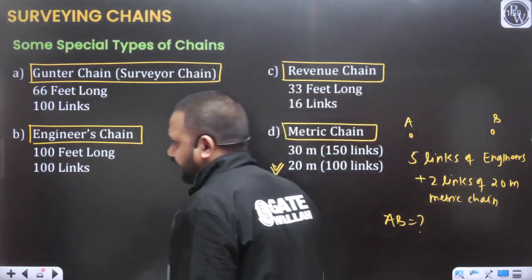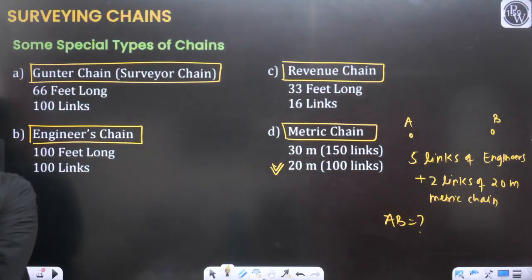So can you please tell me what will be the horizontal distance between points A and B?